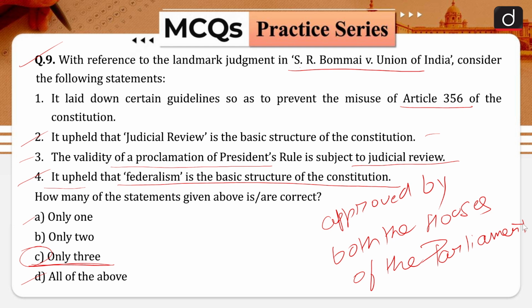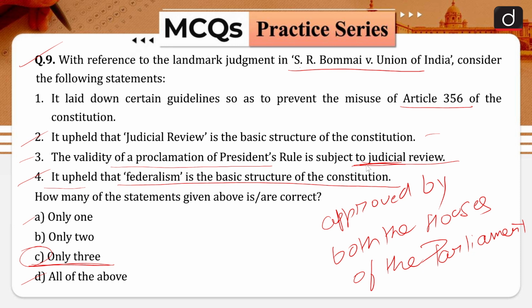Till then, the president can only suspend the legislative assembly by suspending the provisions of the constitution relating to the legislative assembly. The case put an end to the arbitrary dismissal of state governments by a hostile central government and upheld that the proclamation of president's rule is subject to judicial review.